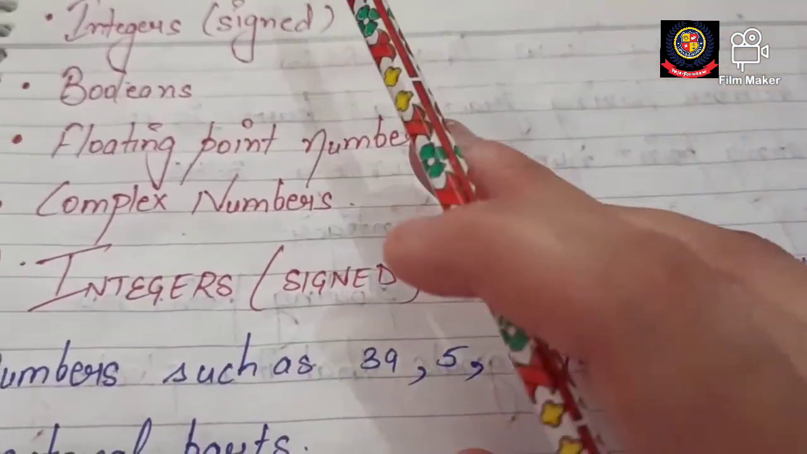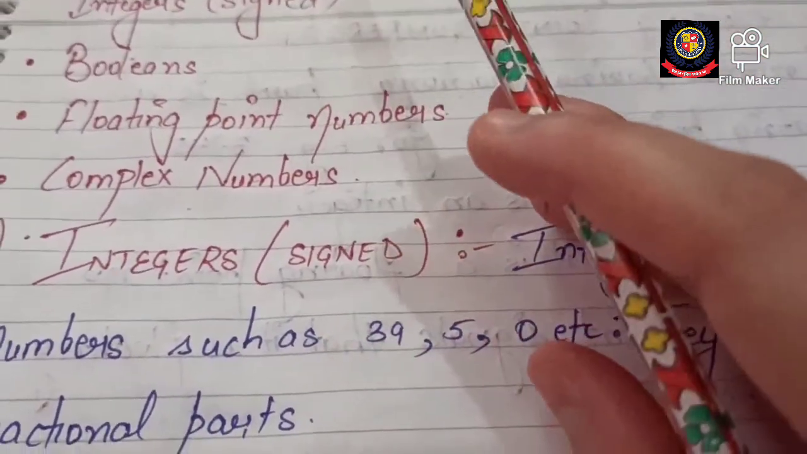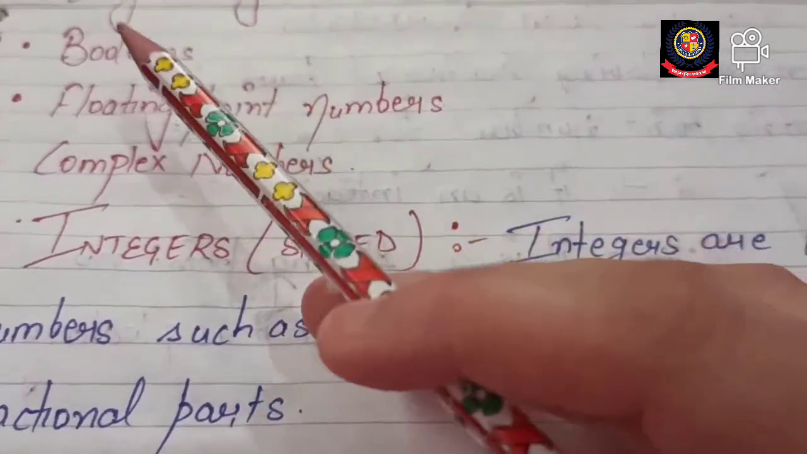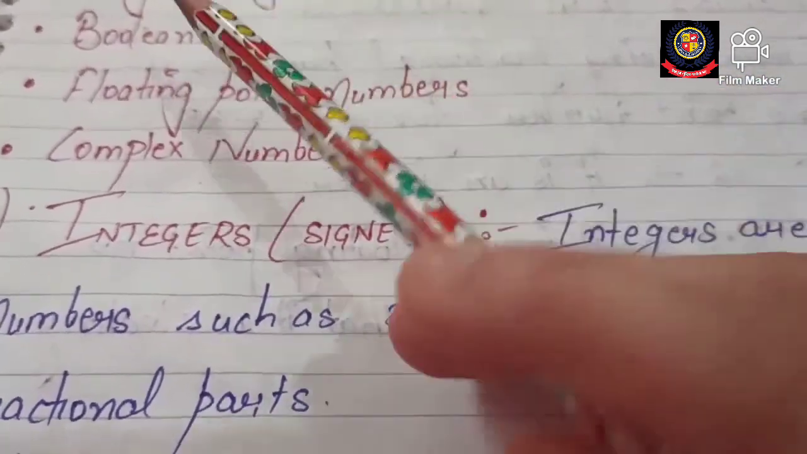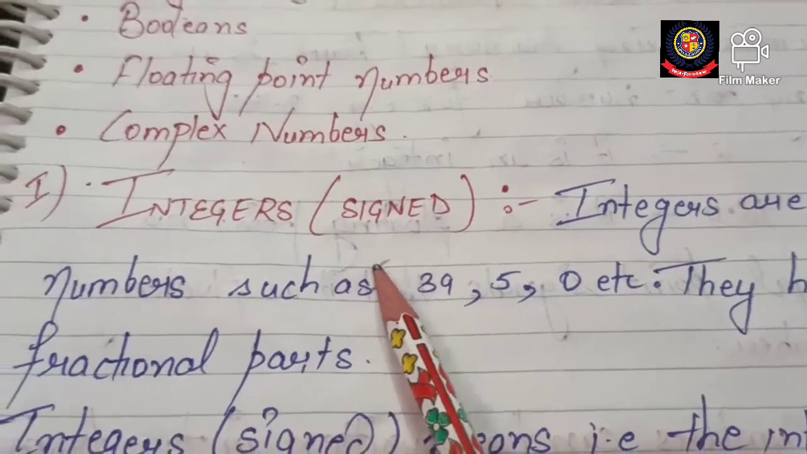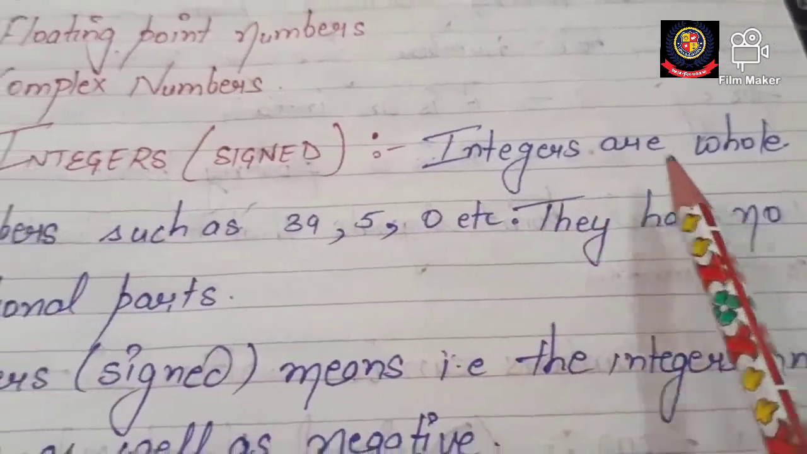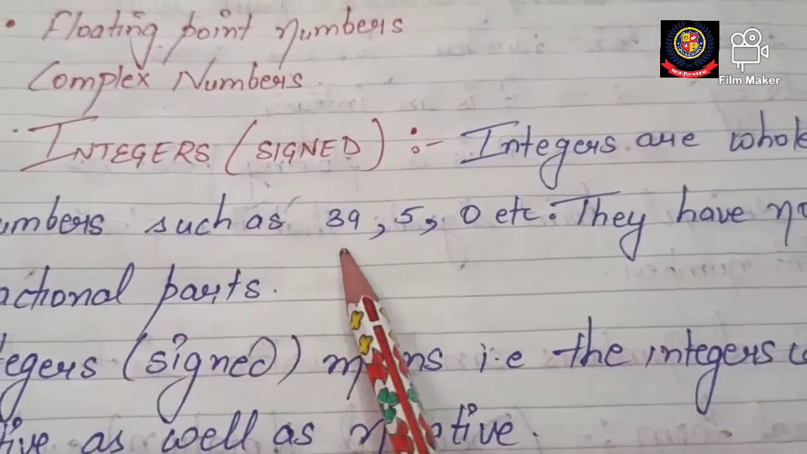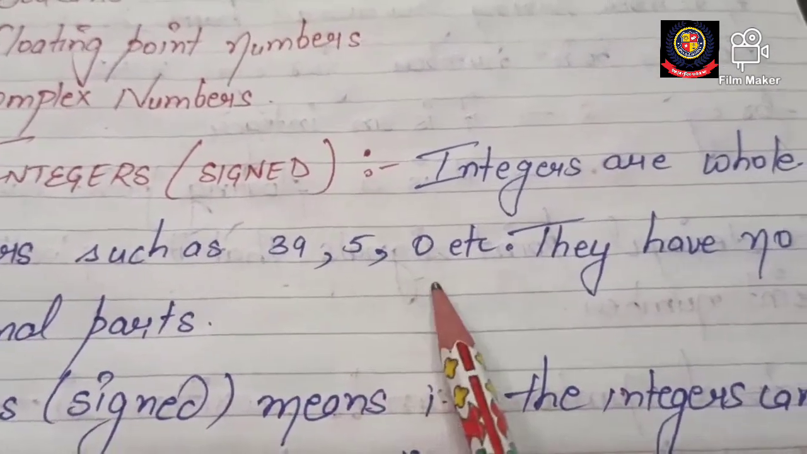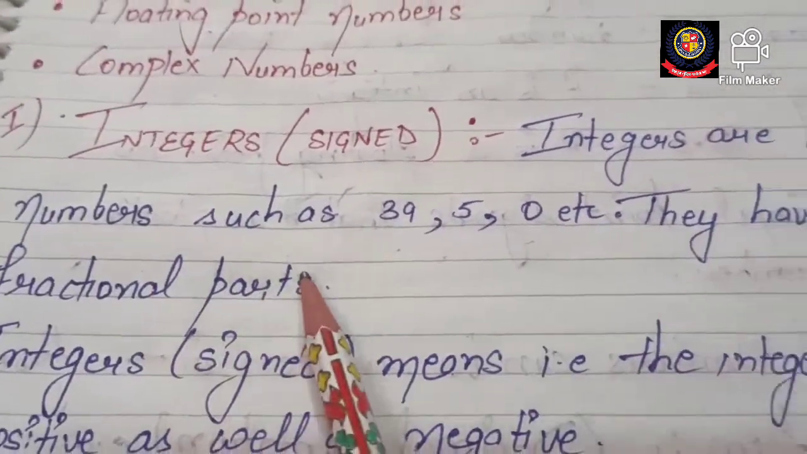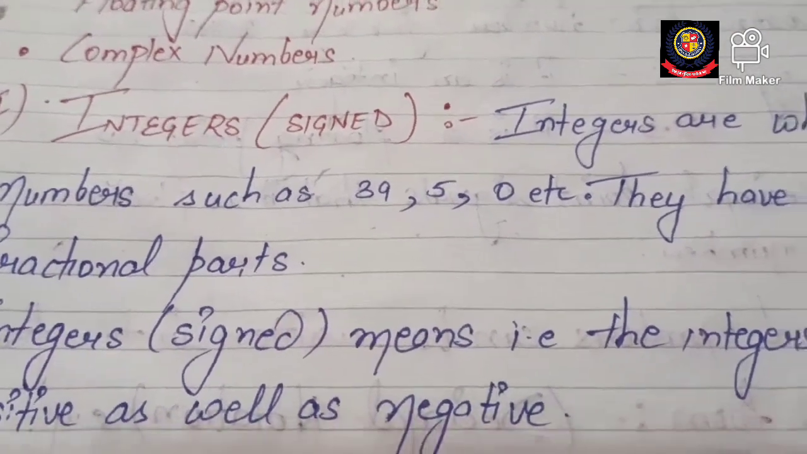You all know what integers are in mathematics. Integer means we are dealing with positive or negative whole numbers. But what is this term signed that we are going to discuss? Integers are whole numbers such as 39, 5, 0, etc. They have no fractional parts. Integers are basically whole numbers.